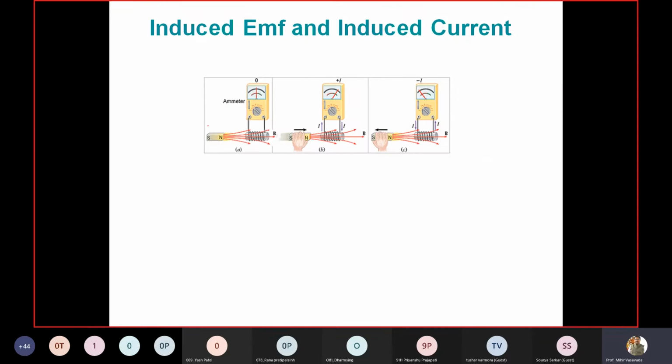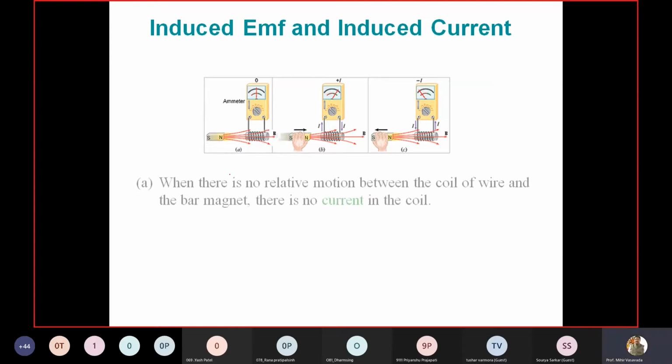Again, the same thing you've seen. You take an ammeter or galvanometer, or multimeter, take one core with a coil wound around it, and take a bar magnet with N and S. In the first diagram, case A, there is no relative motion. The bar magnet is stationary. So when there is no relative motion between the coil of wire and the bar magnet, there is no current in the coil.